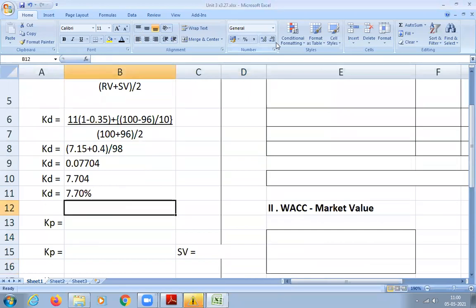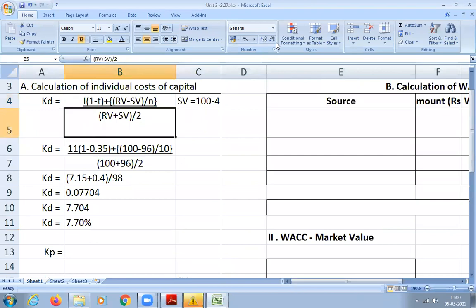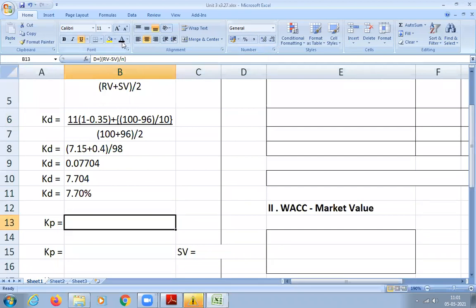So Kp. How to calculate Kp? Can anybody tell me? Dividend plus RV minus SV divided by N, the whole divided by RV plus SV divided by 2. See, remembering the formula is very easy because the formula is the same. The only thing that changes is that preference shares will not have interest. They will have dividends, and preference dividends are paid after tax only. So there's no need to calculate 1 minus T. Everything is the same except I into 1 minus T is removed.